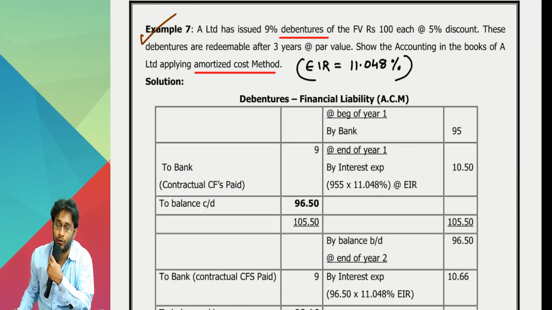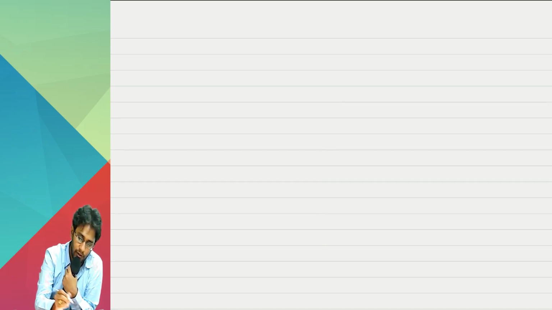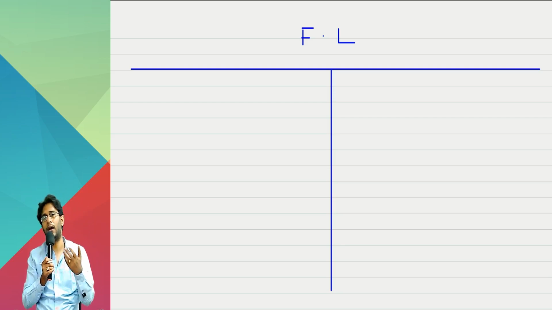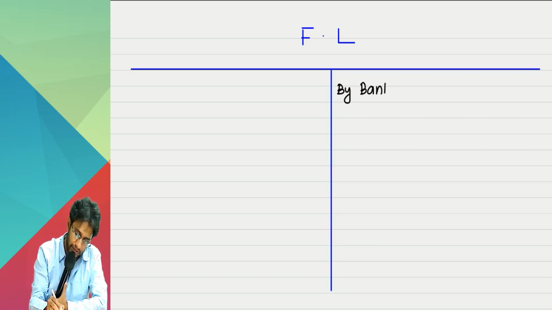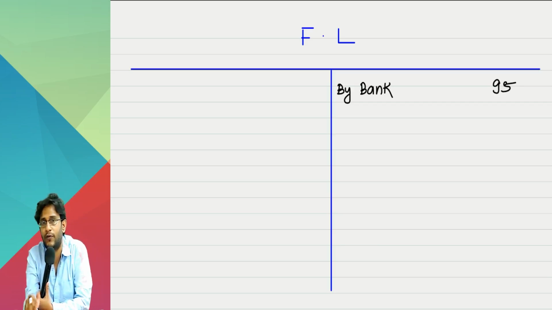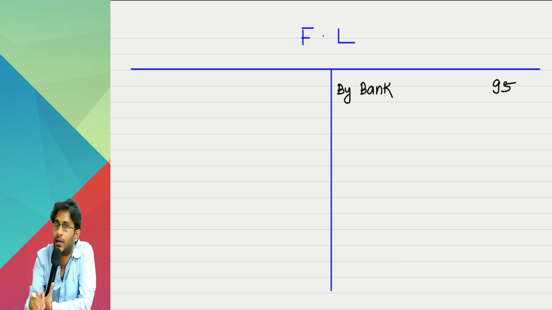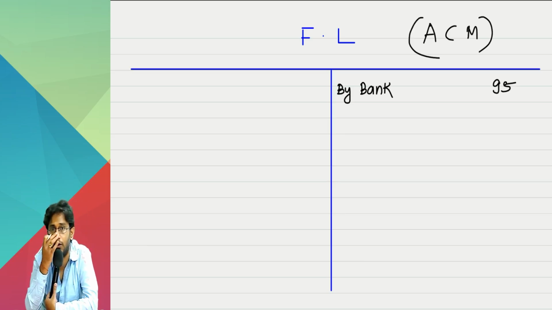Anyway, now how to do the accounting? You will not do it, you watch and keep on telling me the numbers. I raised bonds. What is the entry? Bank account debit to debenture. How much did you raise? 95. Suppose the question tells you that you raised 95 but paid 2 rupees as transaction cost. The entry would have been recorded with only 93. 95 inflow, 2 rupees outflow, effective inflow is 93. Directly 93 would have been recorded because I am applying the amortised cost method. First day accounting is over.